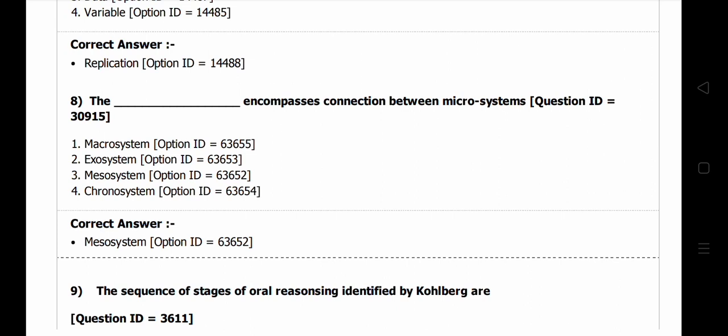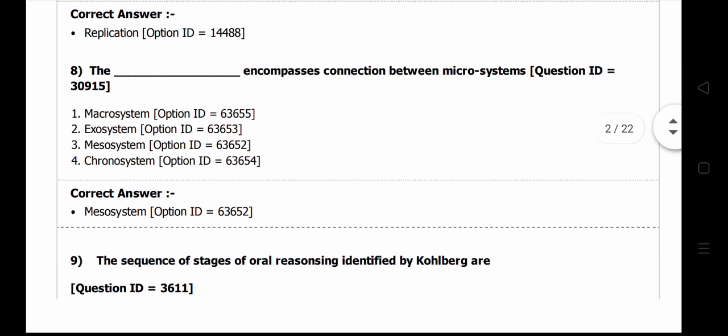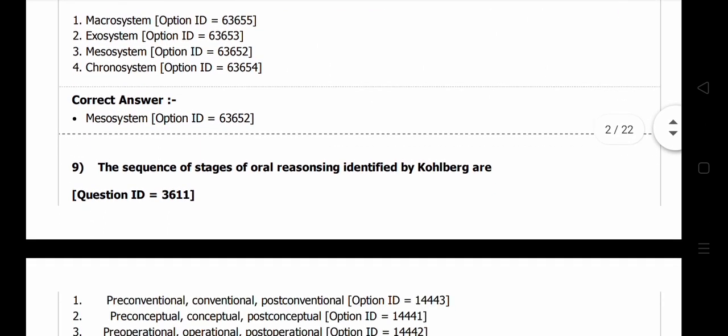Here the mesosystem encompasses connection between microsystems. If you look at the pictures, the boundaries drawn in Bronfenbrenner's model, you will understand the relationship to this question. Okay, so you will understand how it is related to that.